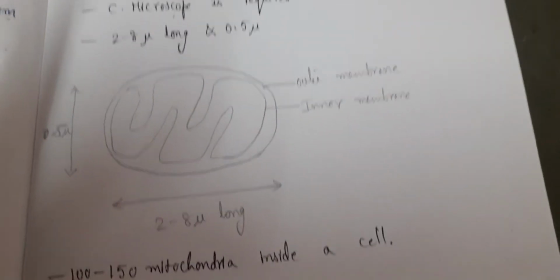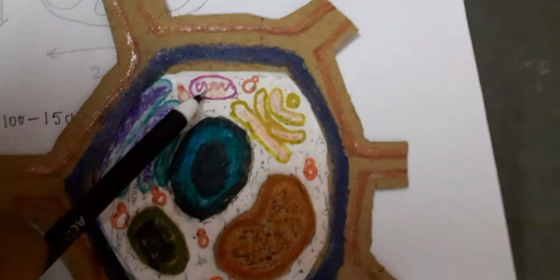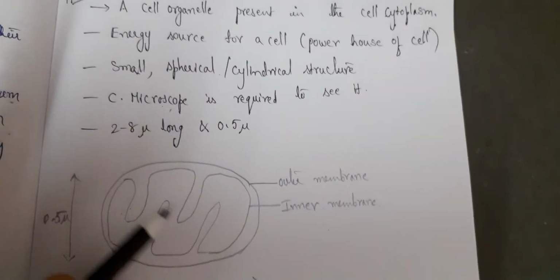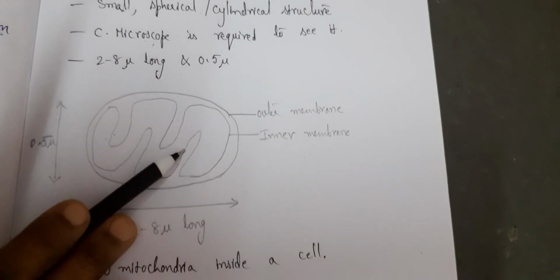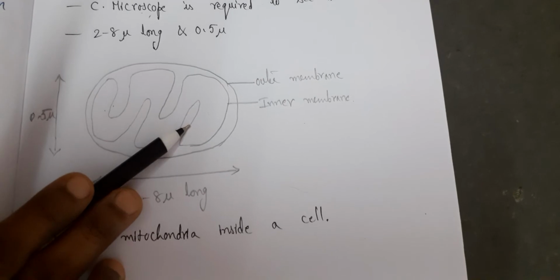If you are using it, you can see the inside of mitochondria also. If you want to see just mitochondria like this, you can use a compound microscope. But if you want to see inside of mitochondria, you have to use the electron microscope. That will give you more information than a compound microscope.